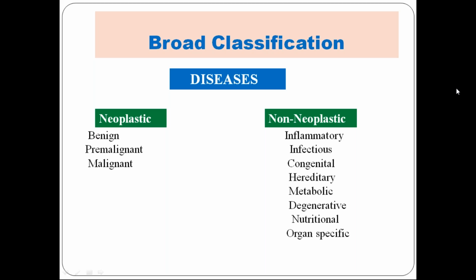So these abnormal changes lead to a set of signs and symptoms. For a particular set of signs and symptoms occurring due to a causative agent, we gave a term: disease. So pathology means the study of diseases. This is a broad classification of the diseases. It is classified as neoplastic and non-neoplastic.